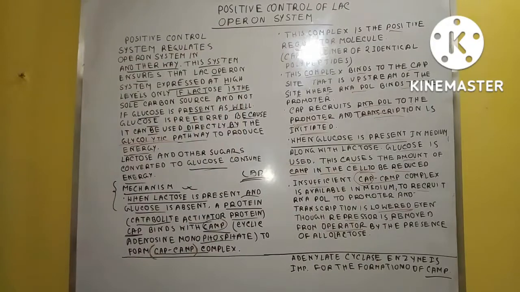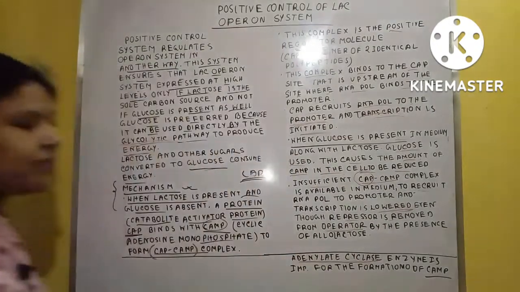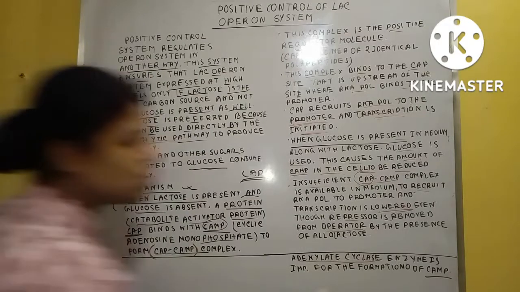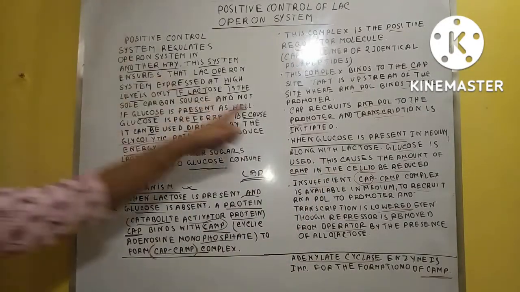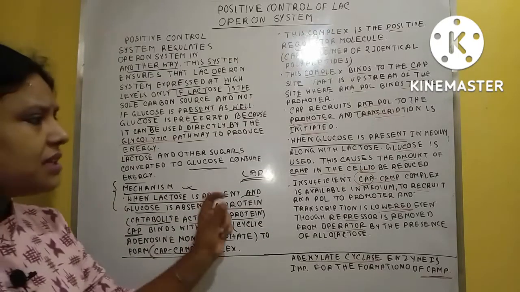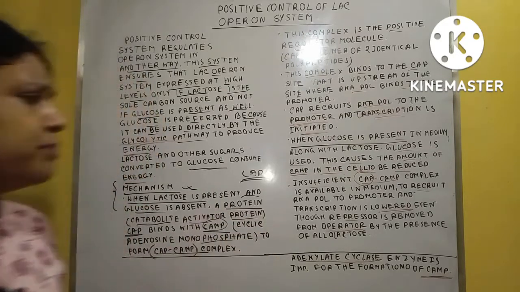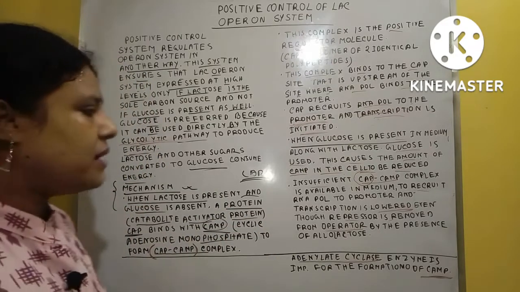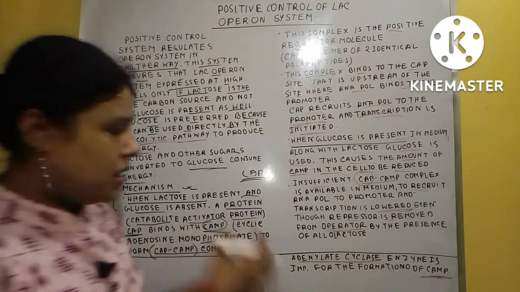Clear? And here obviously one enzyme that is very important is the adenylate cyclase enzyme. This is very important for the production of cAMP. So this is the positive control of the Lac Operon system. Okay, and another few portions are obviously there, and I have to wrap this one, and then I will explain there.